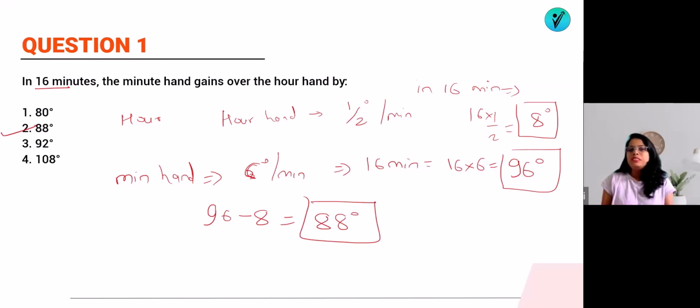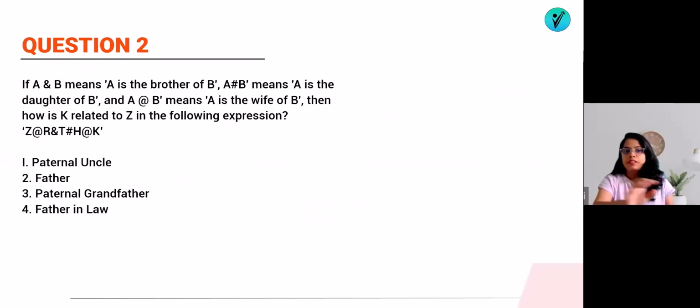And the exam was easier. It was not much difficult. We can simply do it: in 16 minutes the minute hand moves 16 sixes are 96, and 16 into half will be 8. The difference of 96 minus 8 is 88. So for exam questions like this, you can do it orally. You can solve it easily in the exam also, and it was an easier question. Now we will jump to the next question.